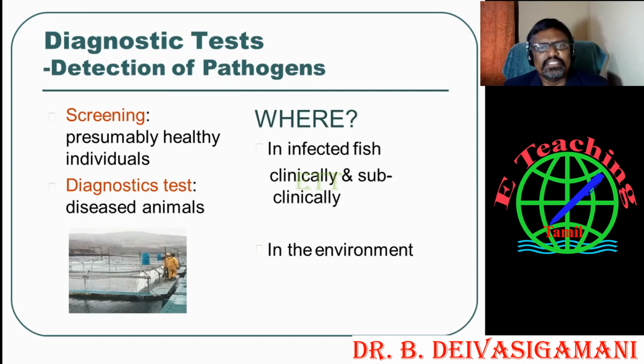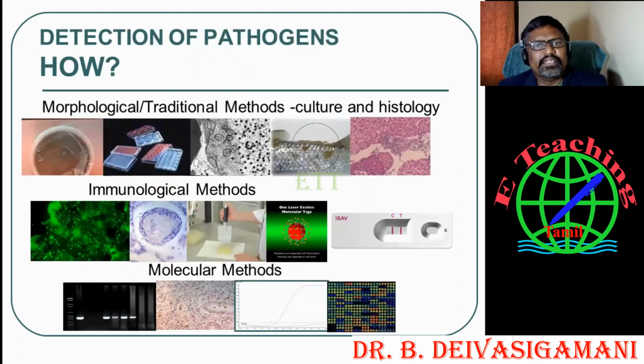And the most important is where it is, whether in the infected fish, clinically, or in the environment. These are the main factors by which we detect the pathogen in fishes, in fish culture, or maybe in aquaculture or fishery management. So with these three important criteria, you are going to identify the pathogens. How is the detection of pathogens done? That is one of the big questions.